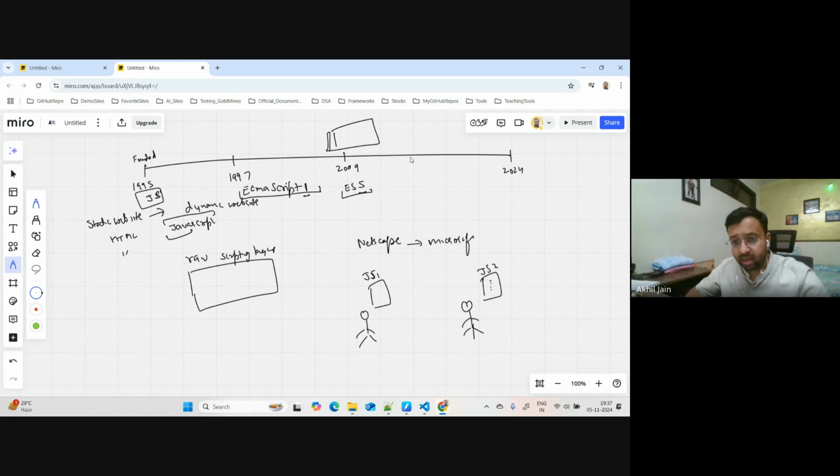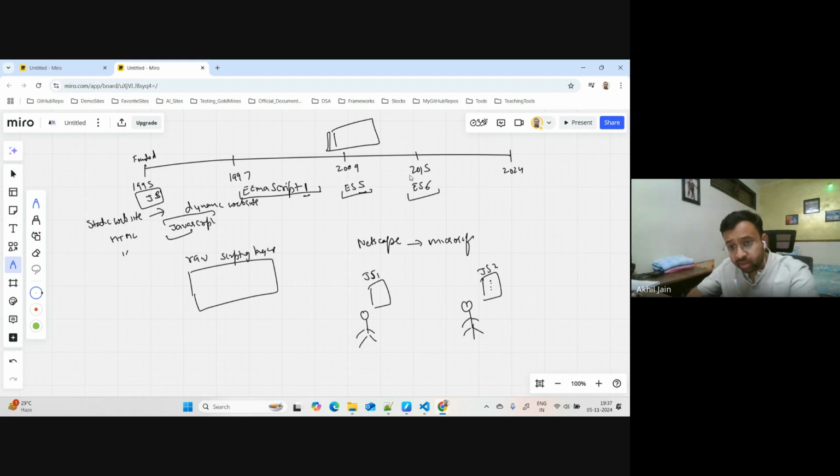Now, what happened was in 2015, I think, ES6 came to the market. ES6 as a standard came to the market, and this revolutionized JavaScript as a language. Now you can see, this is just 10 years back.